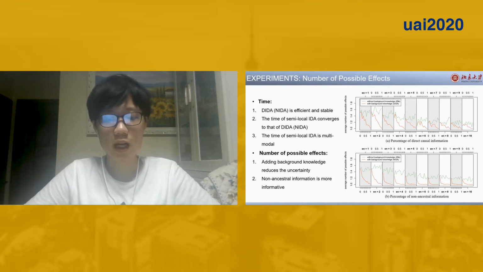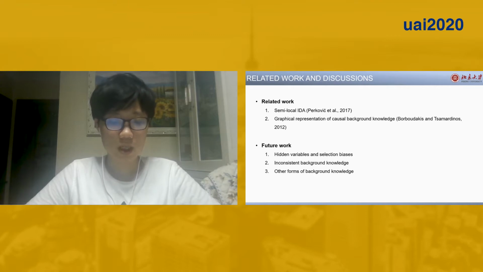Next, we study how the number of possible effects changes when we provide more background knowledge. Clearly, adding background knowledge reduces the number of possible effects, meaning that the uncertainty is decreased. Moreover, adding non-ancestral information is more useful since the red lines in figure B drop more quickly.